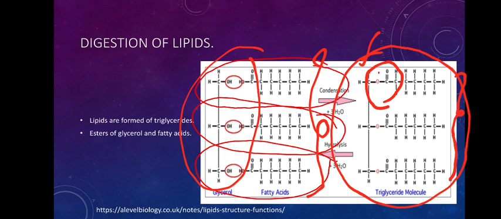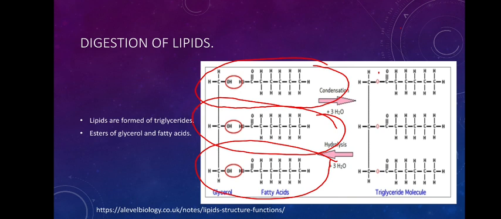That means during digestion, this ester will have to be broken down into corresponding units, either a monoglyceride and 2 fatty acid molecules, or all the 3 fatty acids and a glycerol molecule will be separated. So, that is about the lipid.